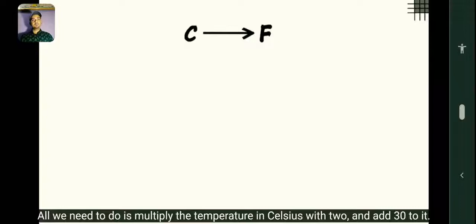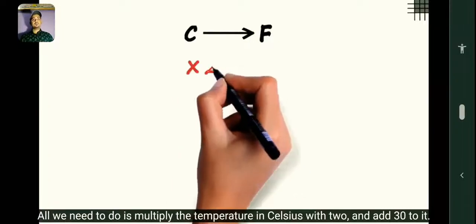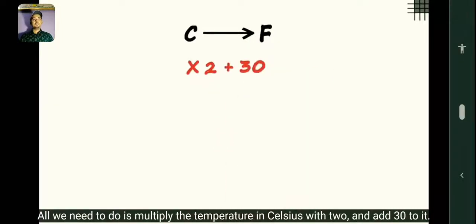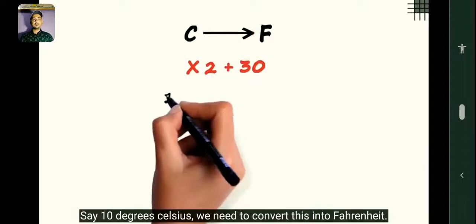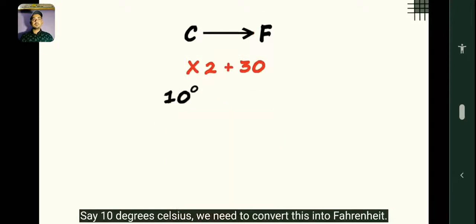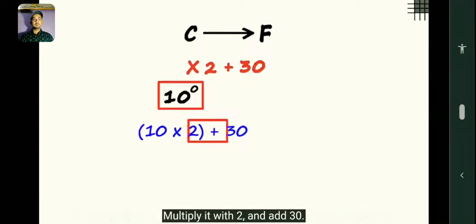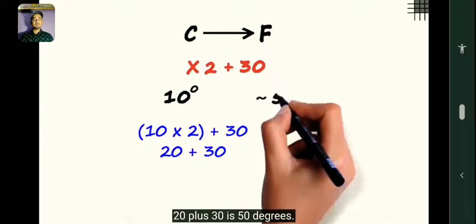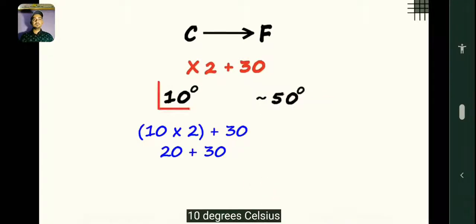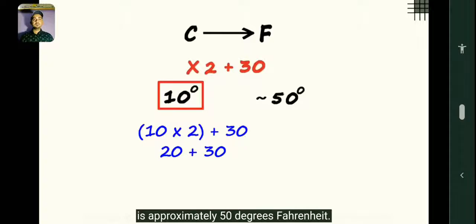So let's see a quicker way to arrive at an approximate answer. Let's say you want to convert Celsius to Fahrenheit. All we need to do is multiply the temperature in Celsius with 2 and add 30 to it. That will give us the answer in Fahrenheit. Say 10 degrees Celsius. We need to convert this into Fahrenheit. Multiply it with 2 and add 30. 20 plus 30 is 50 degrees. 10 degrees Celsius is approximately 50 degrees Fahrenheit.